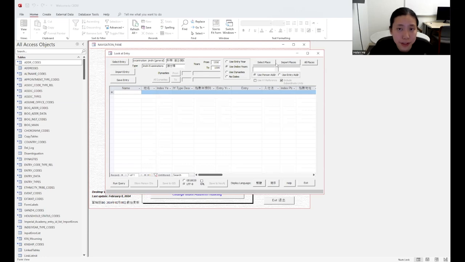The last parameter we're going to manipulate here is the place. So it is the right-hand side here, this little area. And what it does is that it limits the search results to the place, either the place where the people we're looking for came from, or the place that the entry into government took place. So if we use person address, it limits all the people coming from this area. If we use entry address, it limits all the people who entered government from this area.